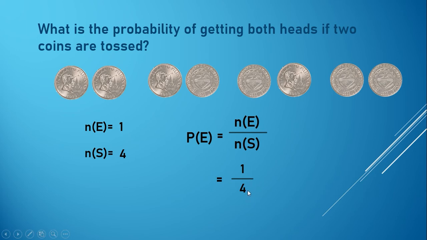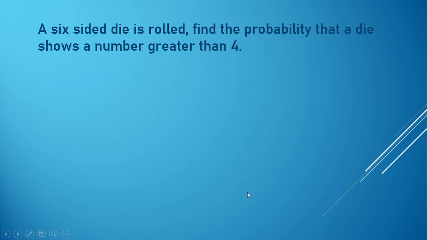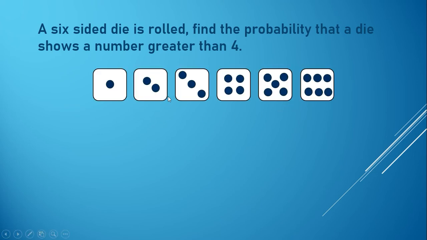Okay? So now let's proceed with our second example. A 6-sided die is rolled. Find the probability that the die shows a number greater than 4. Now let's identify and list the possible outcomes of rolling a die. So we have 1, 2, 3, 4, 5, and 6.